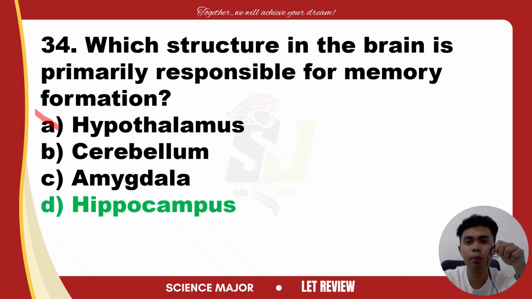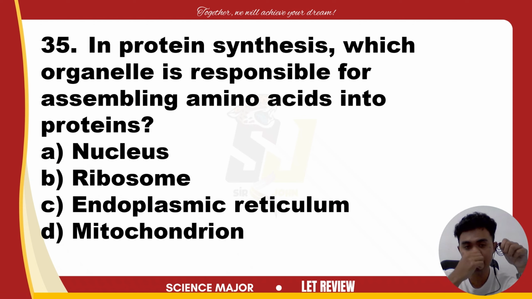However, it does not play the central role in memory formation itself. The hippocampus is the main structure responsible for it. So that is also incorrect. The answer is hippocampus.